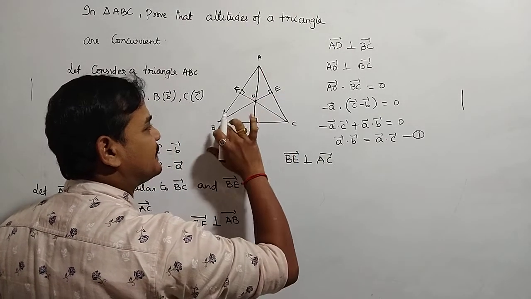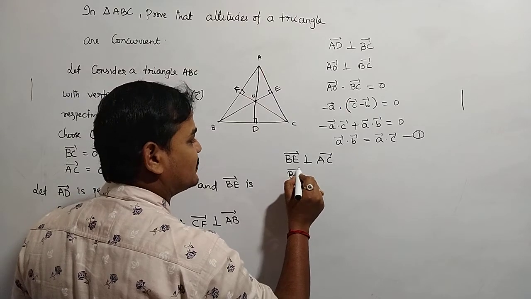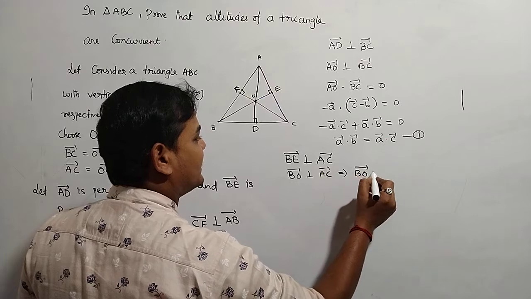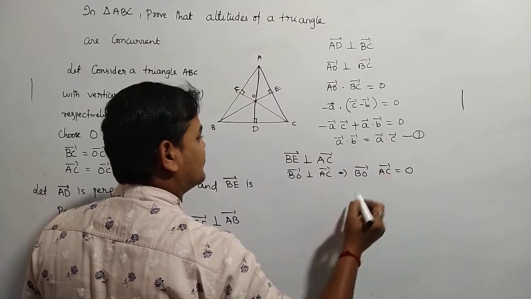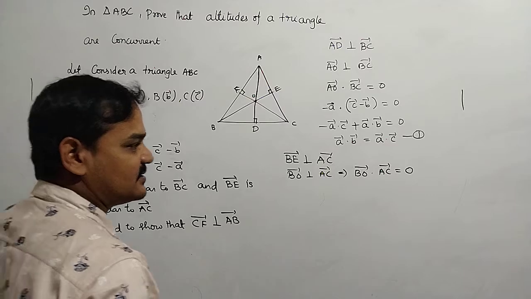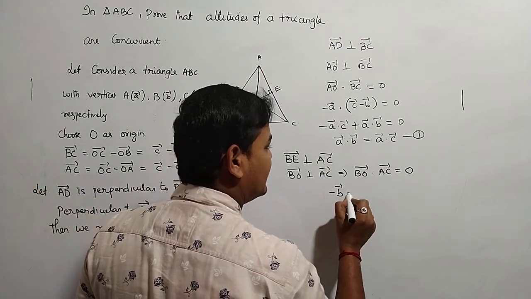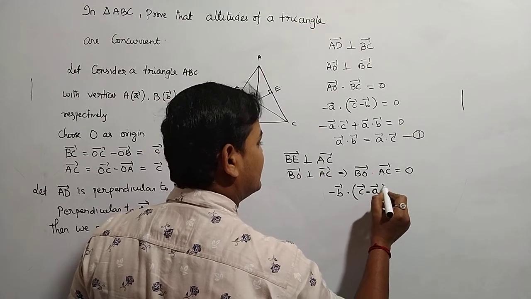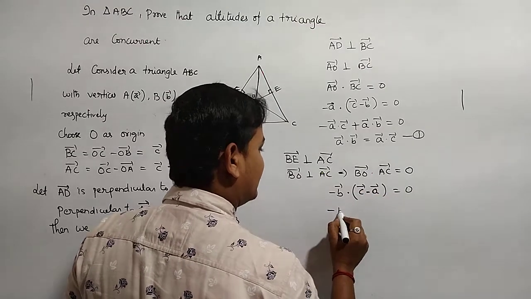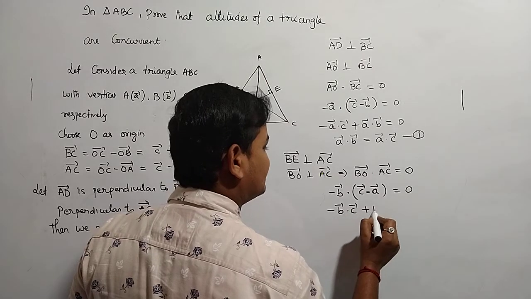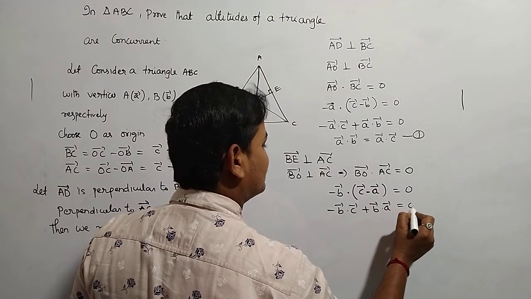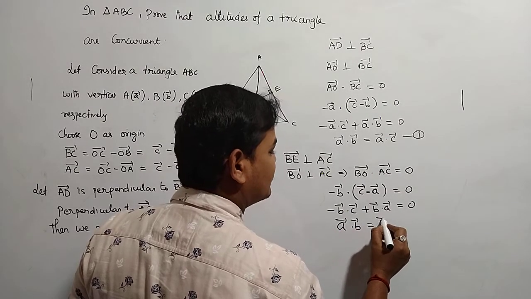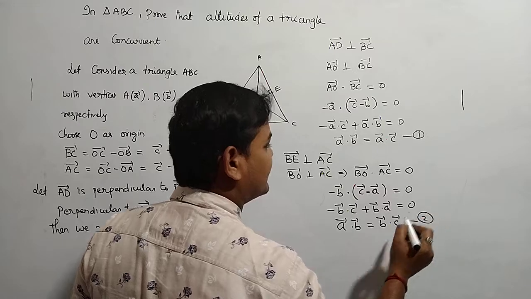BE bar is perpendicular to AC bar means BO bar is perpendicular to AC bar, which implies BO bar dot AC bar is equal to 0, because it is a dot product. BO bar means minus B bar, dot AC bar means C bar minus A bar, is equal to 0. So minus B bar dot C bar plus B bar dot A bar is equal to 0. B bar dot A bar is A bar dot B bar by the commutative property, so A bar dot B bar is equal to B bar dot C bar. This is the second condition.